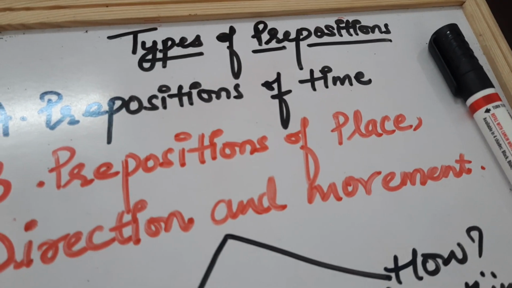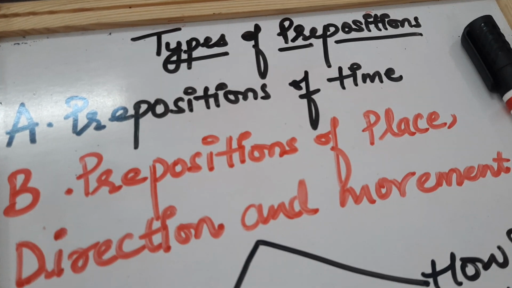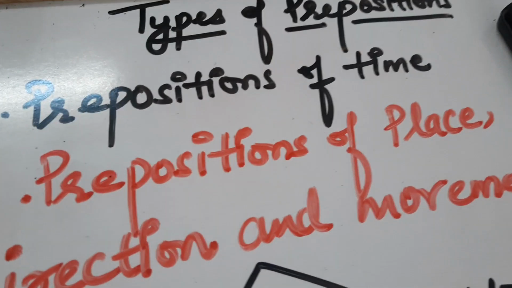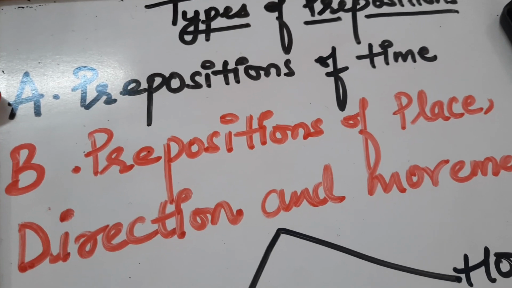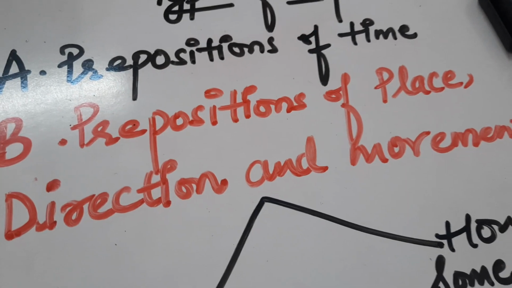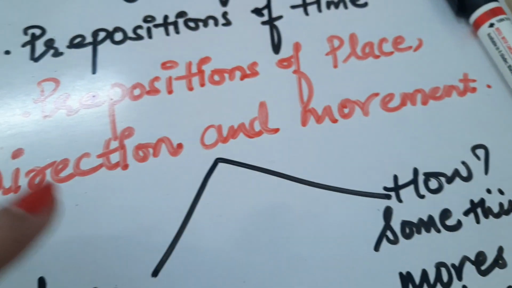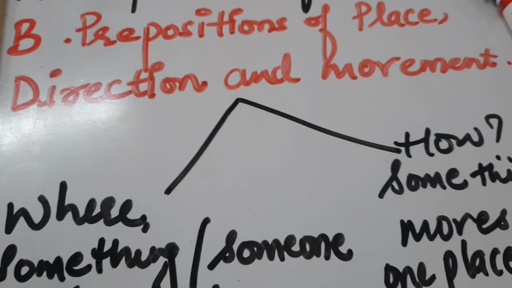Students, we are today going to move forward with types of prepositions. We have already completed A portion, that is prepositions of time, in our last video, and today we are going to continue with B portion in your BBC Compacta, preposition of place, direction and movement. So what does this actually tell you?